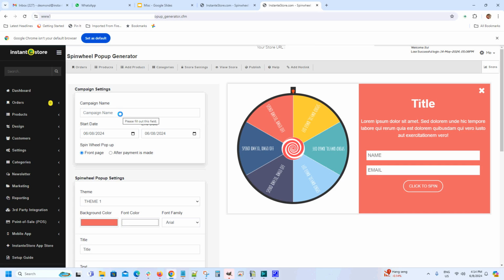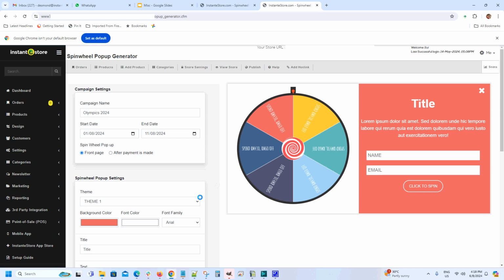Let's give it a name. Let's set a start date and an end date. If we place the game on the front page, when a visitor plays it, they'll get a discount and they can apply it immediately. If you place it after a payment is made, a visitor or a customer would play it, get a discount, and now they have a reason to come back to the store and make another purchase.